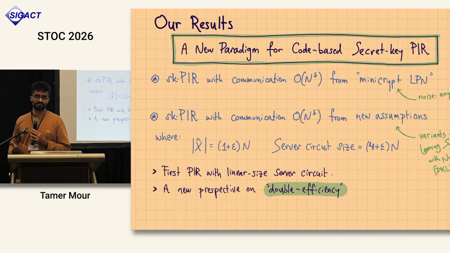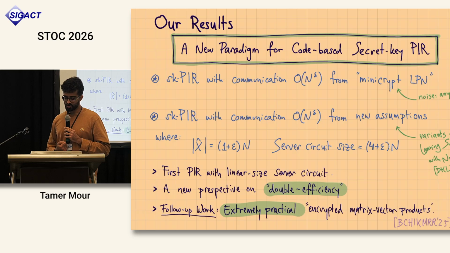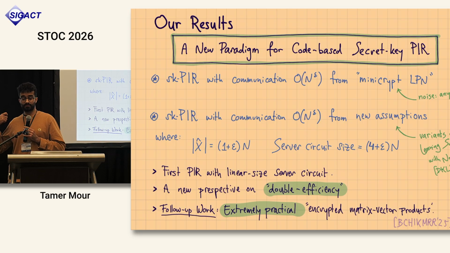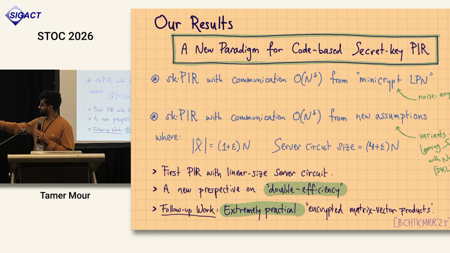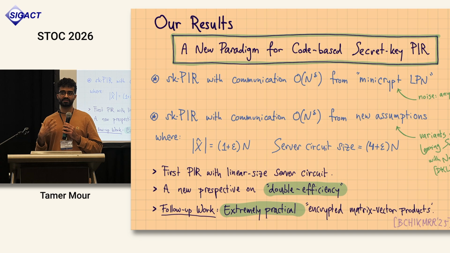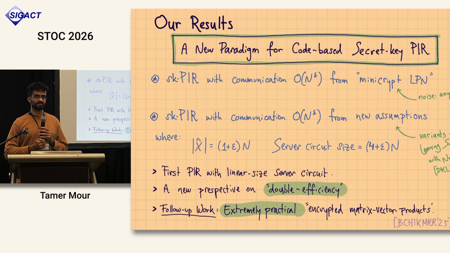First of all, it's a nice theoretical question to think about. But second, we showed in follow-up work that circuit size can actually be very relevant for practice as well. We showed that similar protocols can give you very efficient ways to perform encrypted matrix vector product, which can also have applications in encrypted inference and so on.